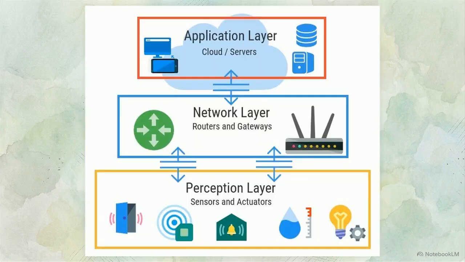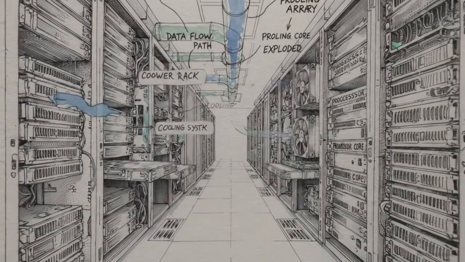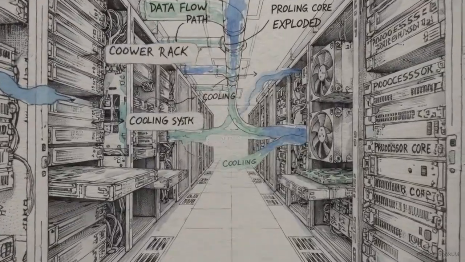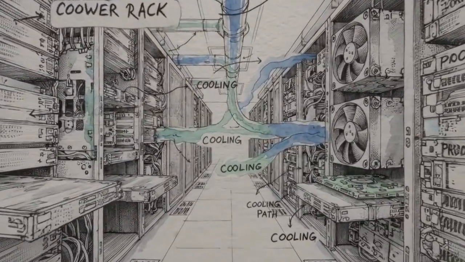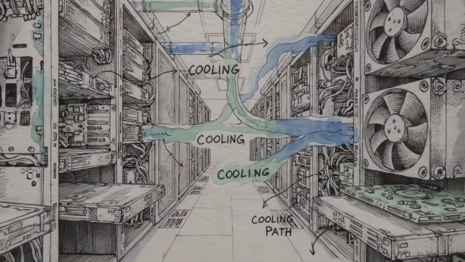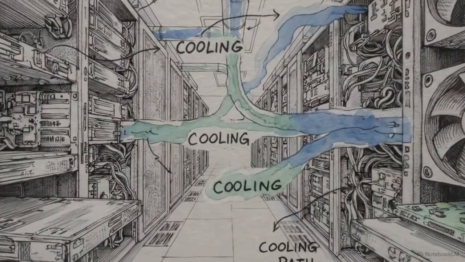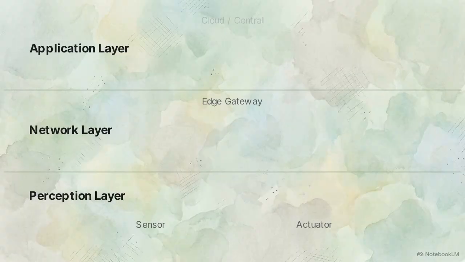Once the data clears the network, it reaches the apex of the architecture, the application layer. This layer relies on massive cloud infrastructure. It houses centralized processing power and storage capabilities far beyond what edge devices can handle. This completes the core operational loop.